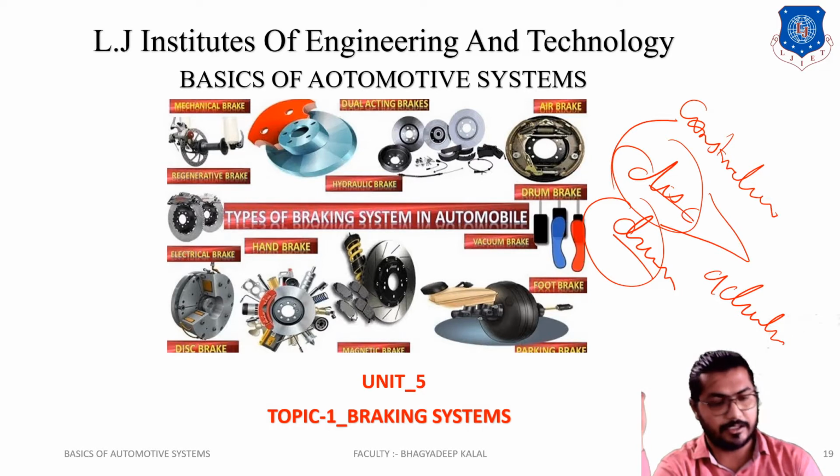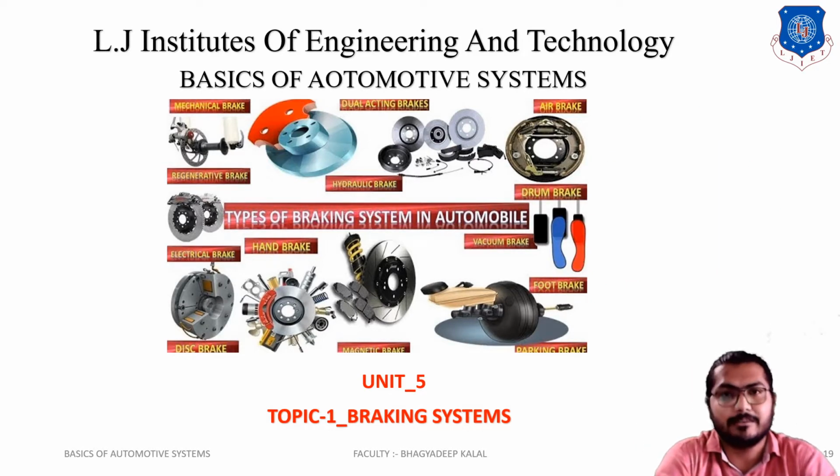In actuation types, first there is the mechanical braking system, which is seen in our bikes, or we can say in our bicycles. That is a mechanical braking system through a wire. The mechanical wires pull when we press the brake, and they act on the shoe brake or drum brake. In the bike, a drum brake is there, but it is a mechanical brake.